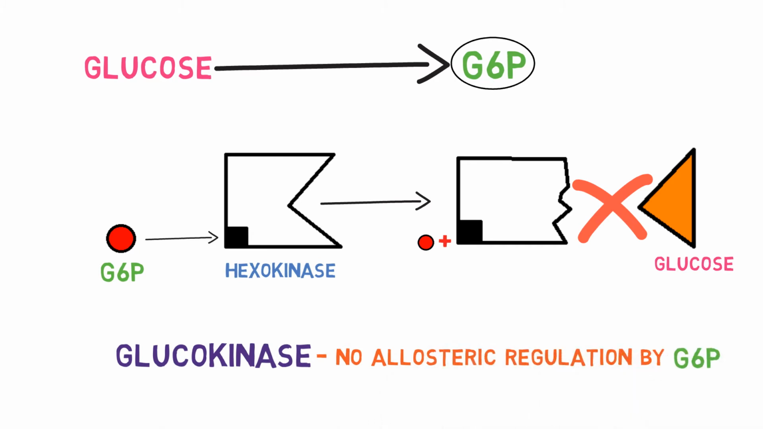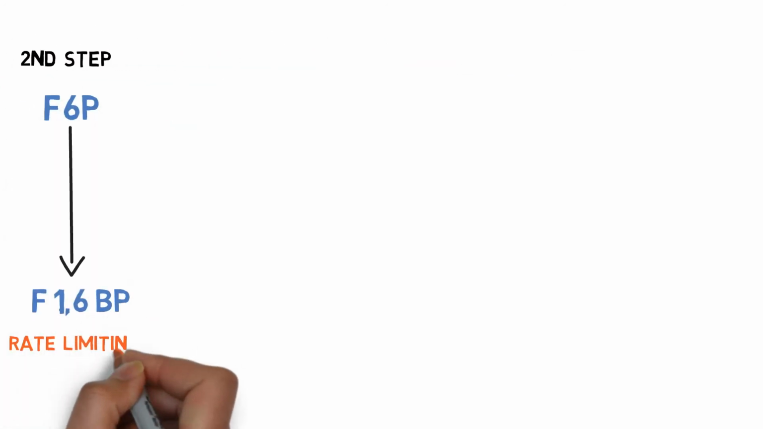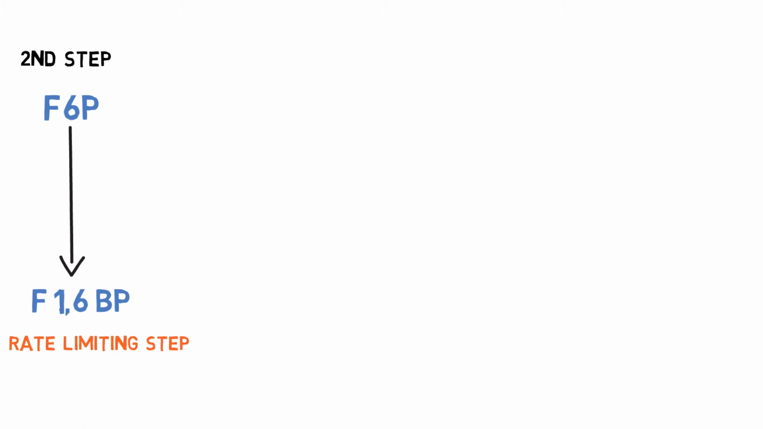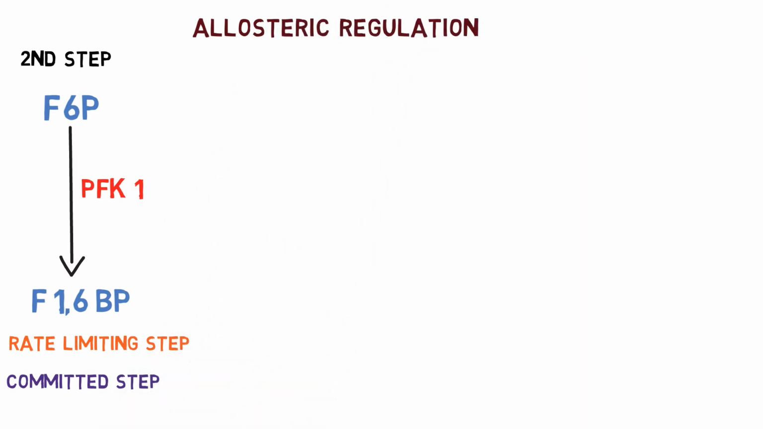Next we come to the regulation of converting fructose 6-phosphate into fructose 1,6-bisphosphate. This is the rate limiting step in glycolysis, which means the rate of glycolysis depends on this reaction. Also, once fructose 6-phosphate becomes fructose 1,6-bisphosphate, it should definitely go through the glycolytic pathway. So this is the committed step in glycolysis. So the regulation of this reaction is very important in regulating glycolysis. The phosphofructokinase 1 (PFK1) enzyme catalyzes this reaction. It has allosteric regulation by various molecules. We'll see them one by one.